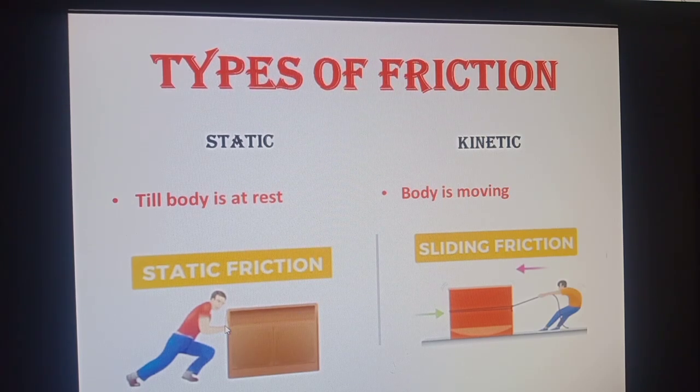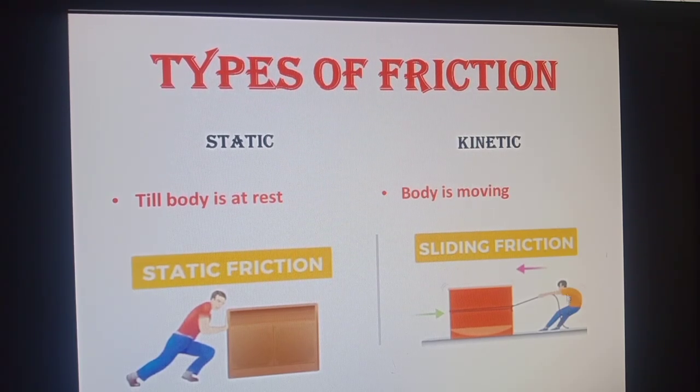Now, if you go on increasing the applied force, a point will come when the body will start sliding. In this situation, there is still the force of friction. Now, the force of friction is called sliding friction or kinetic friction.